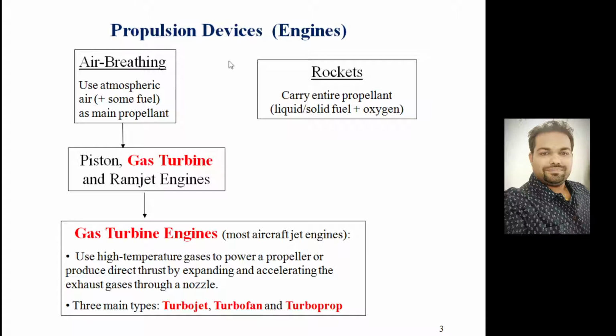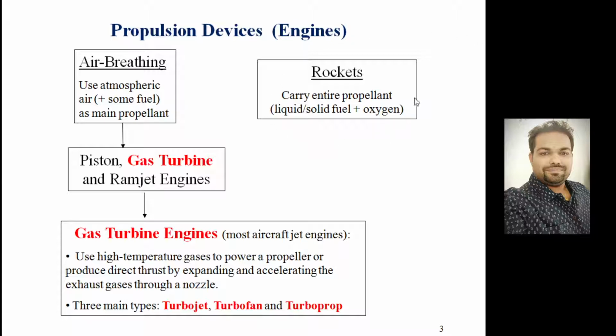So the propulsion device is particularly divided into two main categories, right? One is air breathing and the other is called non-air breathing. Non-air breathing engines are those which do not require external oxygen to carry out the combustion. So that means what, then where will be the oxygen? Because without oxygen you cannot accomplish the combustion. So in the case of non-air breathing engine, particularly rockets, they carry propellant, and the propellant itself will have oxidizer and fuel separately. When both oxidizer and fuel react, combustion will happen, right?